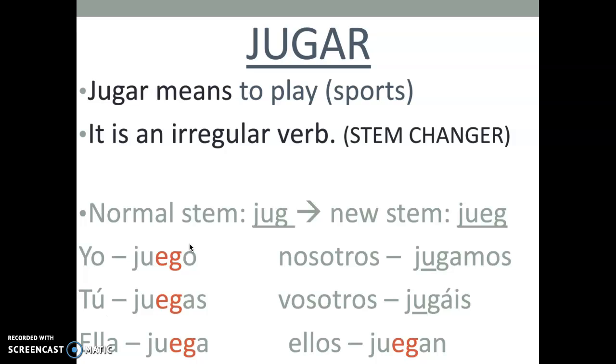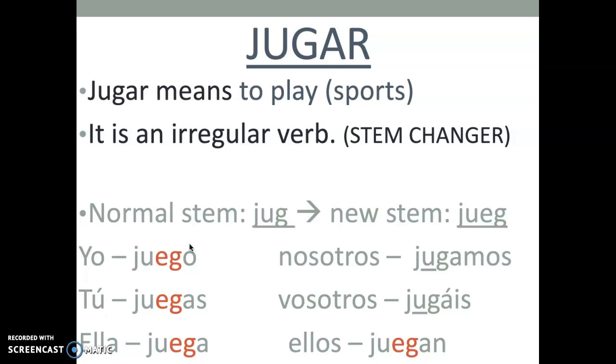Yo, it is juego. Tú, juegas. Él, ella, usted juega. Nosotros jugamos. Vosotros jugáis. And ellos, ellas, ustedes juegan. So keep in mind, it is an irregular verb because our stem changes. Our endings are not going to change. It is an AR verb. It gets our normal AR endings: o, as, a, amos, áis, an. The only thing that is changing is the stems.